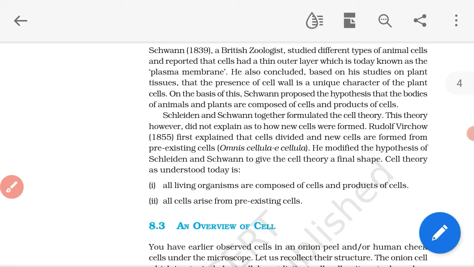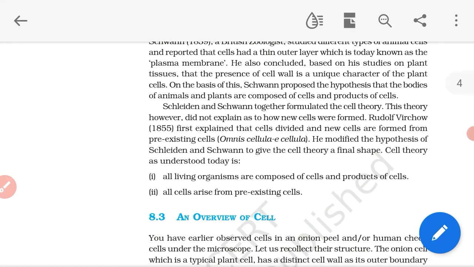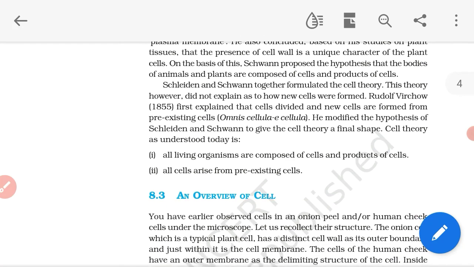Rudolf Virchow in 1855 first explained that cells divide and new cells are formed from pre-existing cells. This is called omnis cellula e cellula. He modified the hypothesis of Schleiden and Schwann to give the cell theory its final shape.